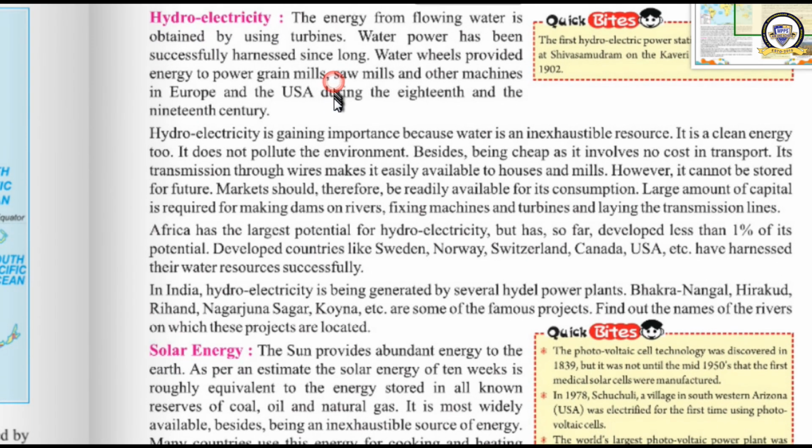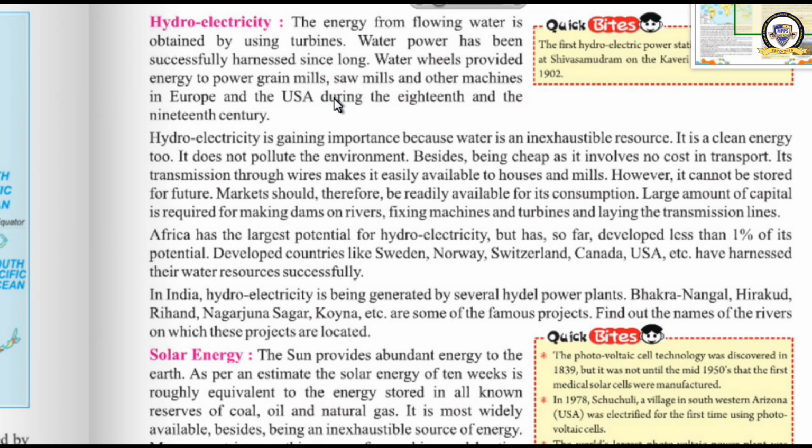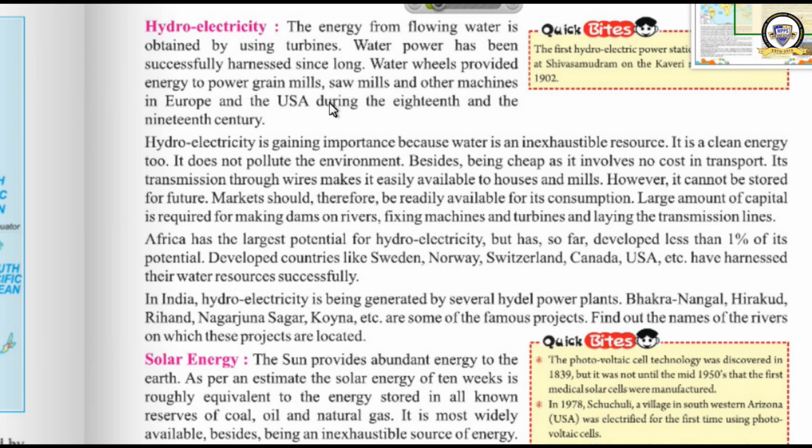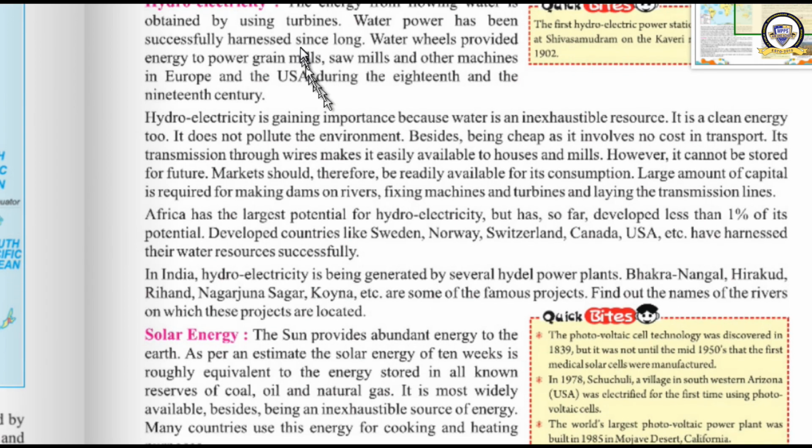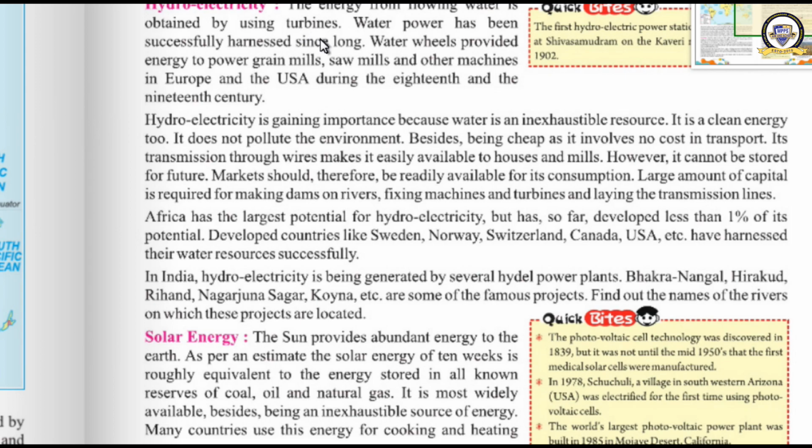The energy from flowing water is obtained by using turbines. What do we do? We use the flowing water, particularly water falling from a great height. Dams have been constructed at great height, and the water in the dam is allowed to fall down and flow down. On the way, turbines have been fixed, and the turbine produces electricity from the force of running water, that is known as hydroelectricity.